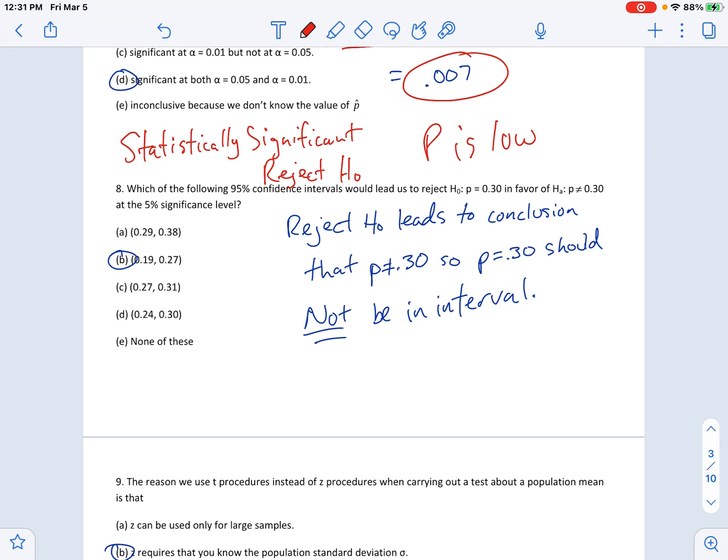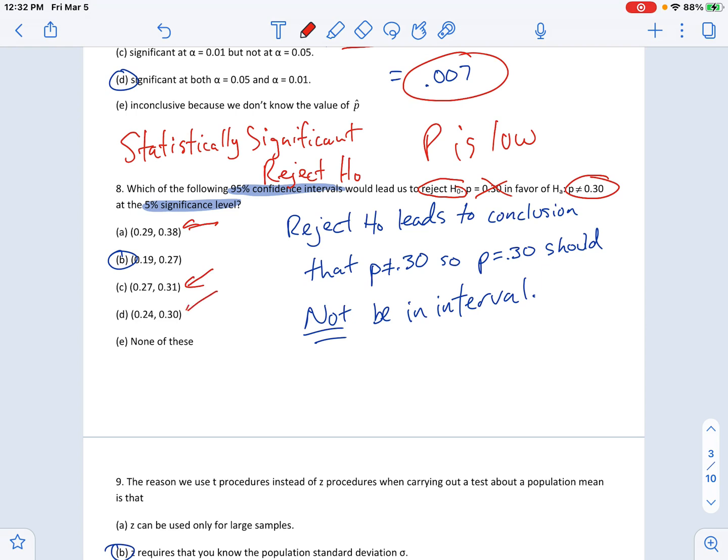Number 8, which of the following 95% confidence intervals would lead us to reject 30%? So first of all, a 95% confidence interval is paired up or matched with a 5% significance level. So first, that is good. And then easy way to remember this is if you're rejecting H naught, which is what it says, that means 30% is not what we believe is true. We're rejecting H naught in favor of this. So we think that the true percentage is not 30%. The way that confidence intervals parallel that is if 30% is believed to not be the right answer, 30% better not be in your interval.